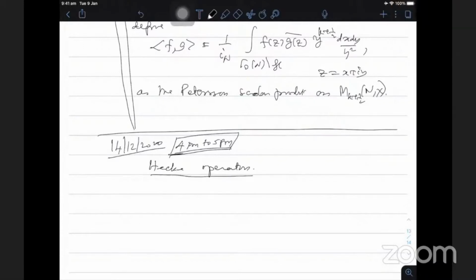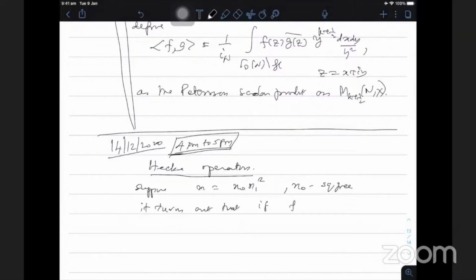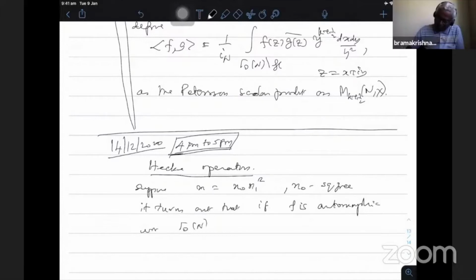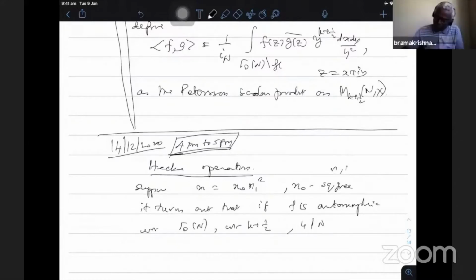The operators are defined in the same way. Supposing n is n naught n1 square, where n naught is square free, then one can define the operator as usual. f is automorphic with respect to gamma 0 N of weight k plus half, 4 divides N, and then assuming that n and capital N are coprime, if I apply the usual operator, it is 0.